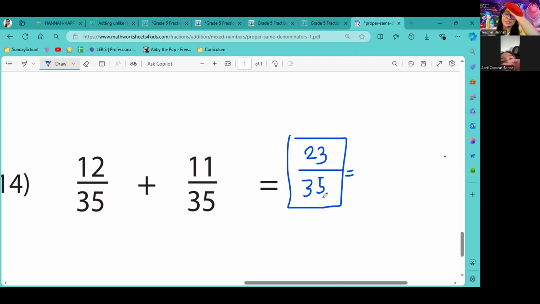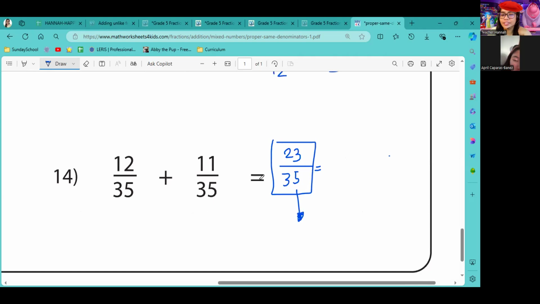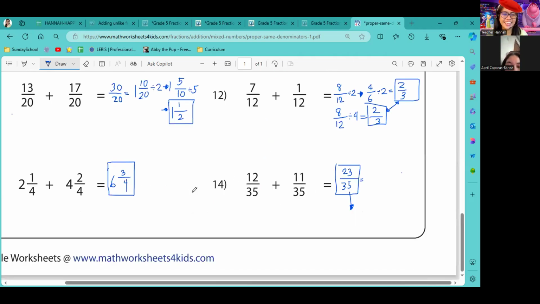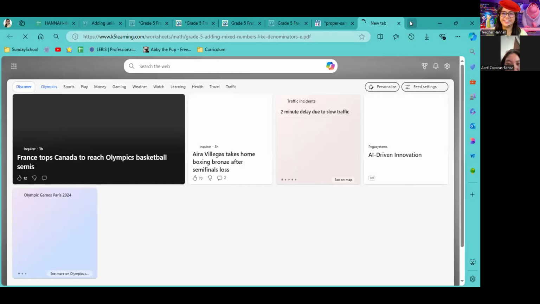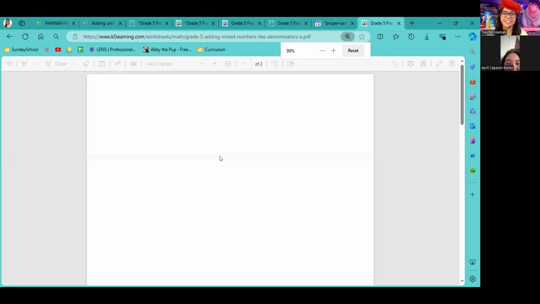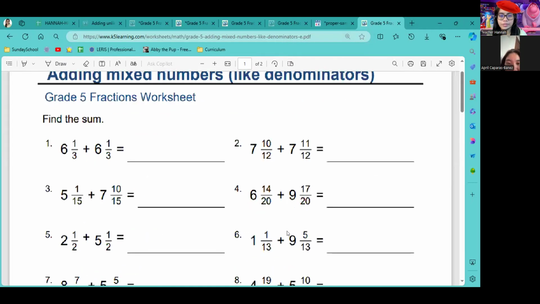Because this is multiples of 5 only. And you cannot get 23 in any of the multiples of 5. Okay, did you understand? Okay po. Yes, okay. So that is quite confusing, isn't it? Okay, so let's try something with bigger numbers.